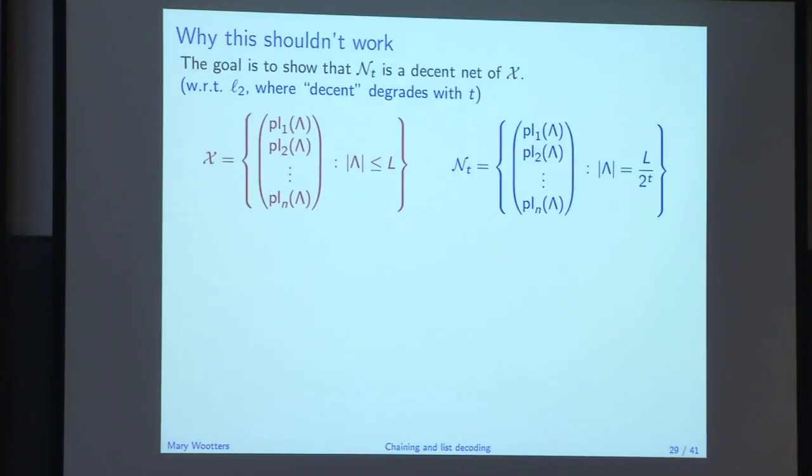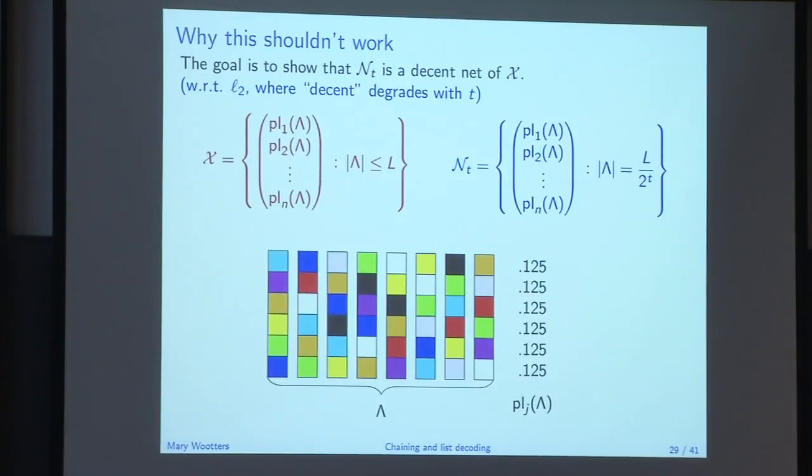Here's a reason why this shouldn't work, which I think gets to the question you asked earlier. What if my set actually looks like this? I have a big alphabet. That's the whole problem. The argument I gave on the previous slide works all the way through for an alphabet of size 2. But if I have a bigger alphabet, then I might run into a case that looks like this.